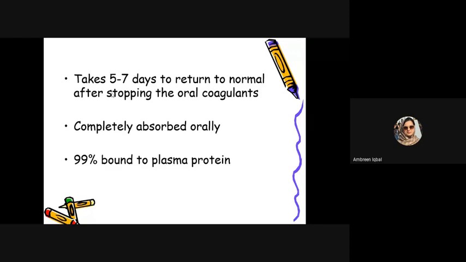Another very important thing about warfarin, as we have studied in the first chapter, is that warfarin has 99% binding capability with plasma proteins. Warfarin has a tendency to bind to plasma protein by 99%. The 1% form of the warfarin is free for action, for metabolism, and for excretion. So when this free form is being utilized, then the 99% is going to again come into the free form.